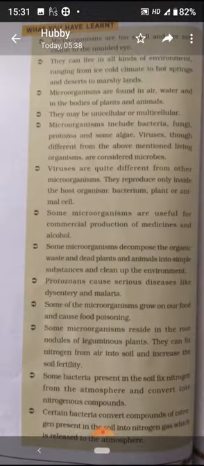So now what we have learnt in this chapter today is that microorganisms are very small and unable to be seen by the naked eye. We need a microscope or magnification to see such organisms. These organisms exist in all kinds of environments, from ice cold climates to hot springs, and deserts to marshy lands. They are found in air, water, and bodies of plants and animals. Microorganisms are unicellular as well as multicellular. Microorganisms include bacteria, fungi, protozoa, algae, viruses, etc.